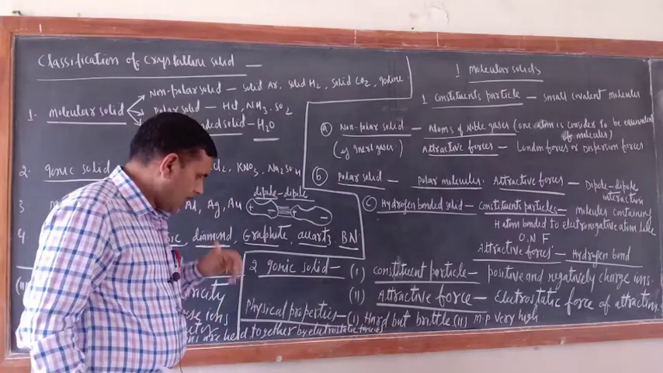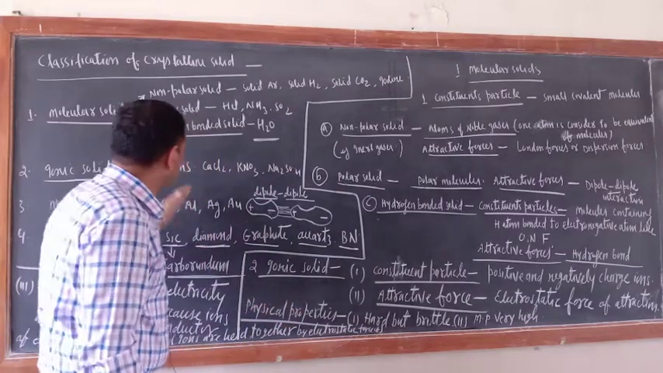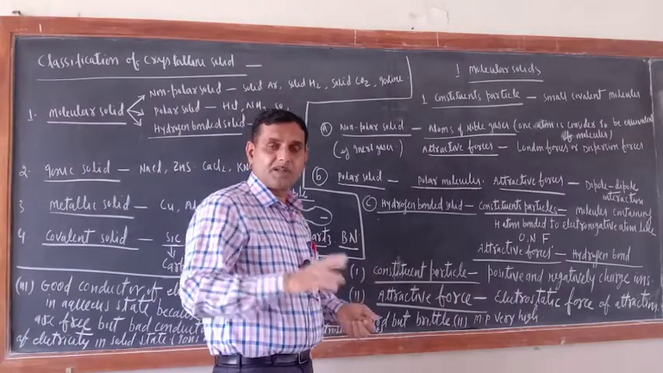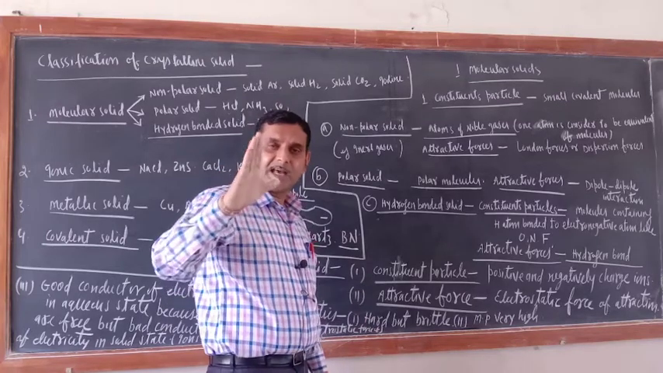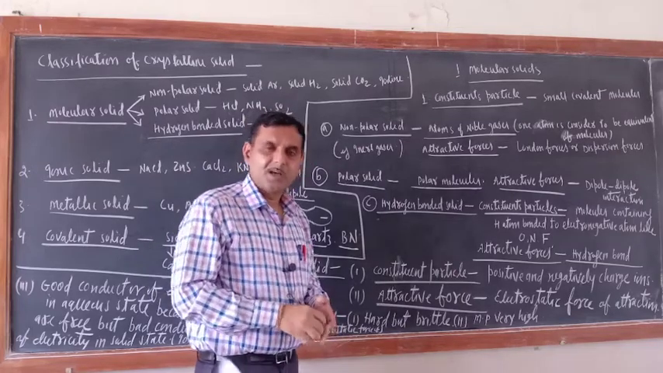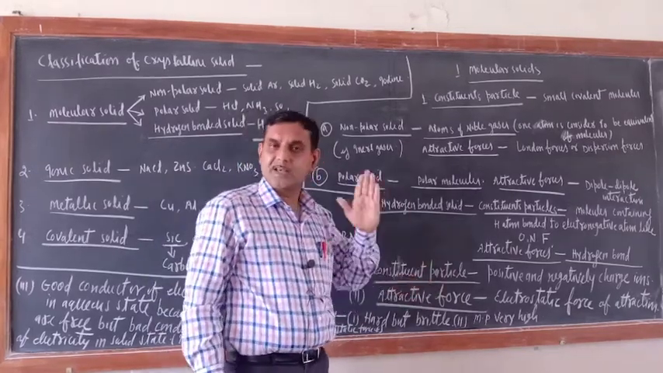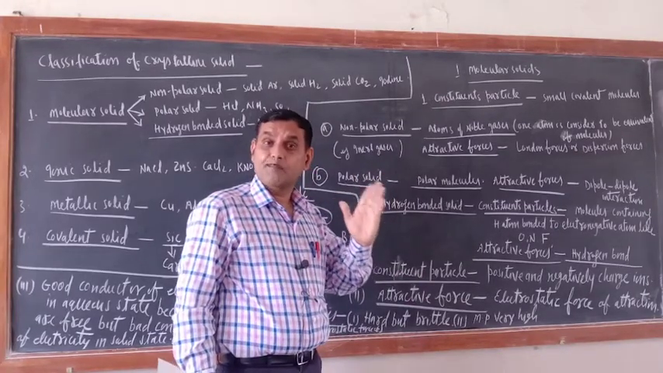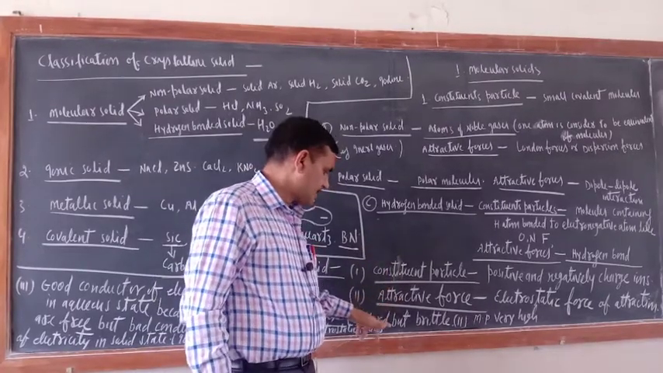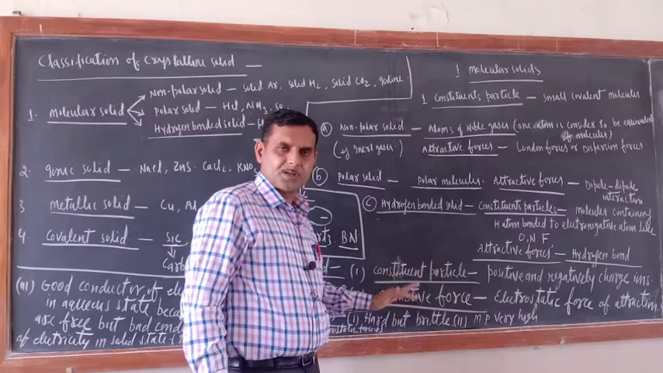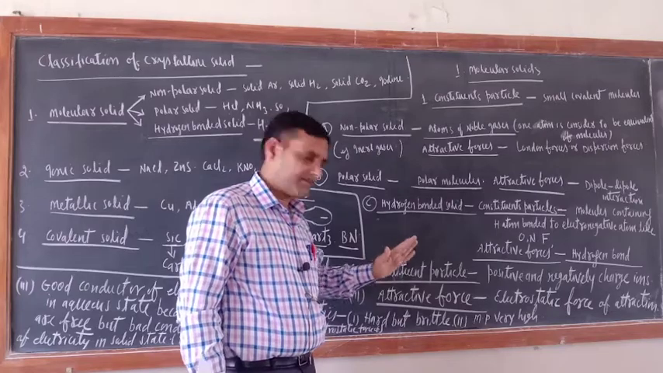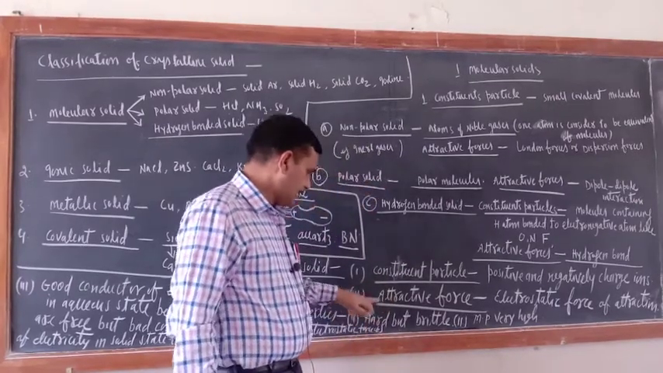Now, what are the physical properties? Example I already wrote here. They are hard but brittle. What is the meaning of brittle? It means irregular breaking. They will not cleave along a definite plane. So ionic solids are hard but brittle. It is difficult to break them, but once broken, they will not break along a definite plane. That is why they are brittle.